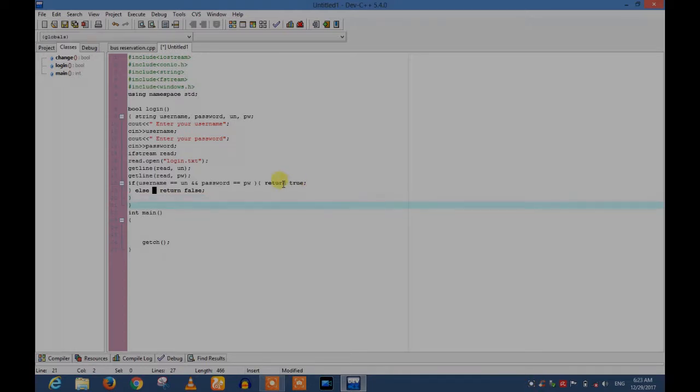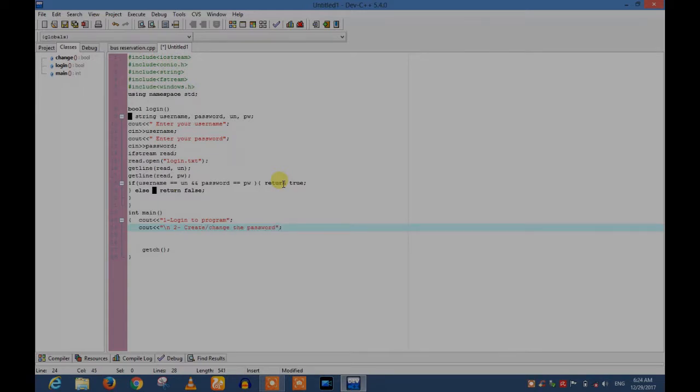Now we go to the int main, and in int main we will give two options to the user. The first one will be to login, and the second one to create or change the password. Here I say to the user, cout, first option, which will be login to program, and the second one will be create or change the password.